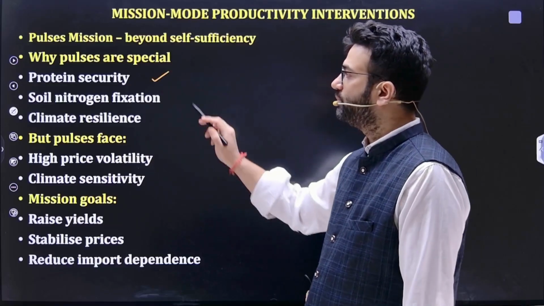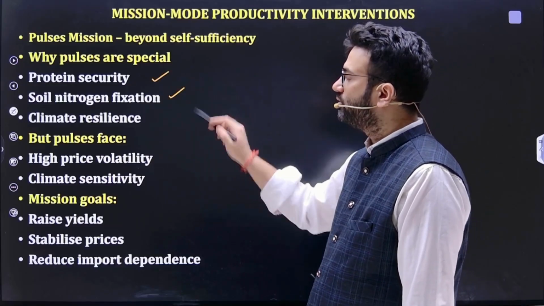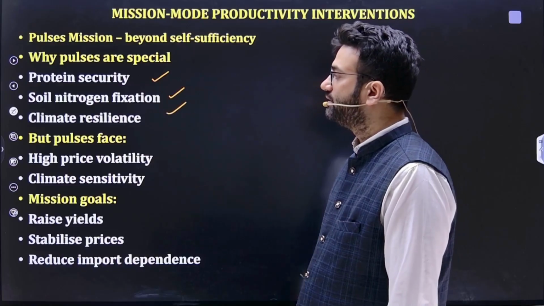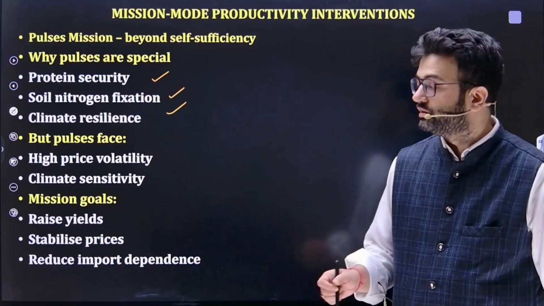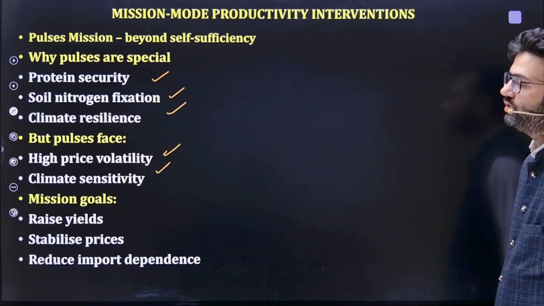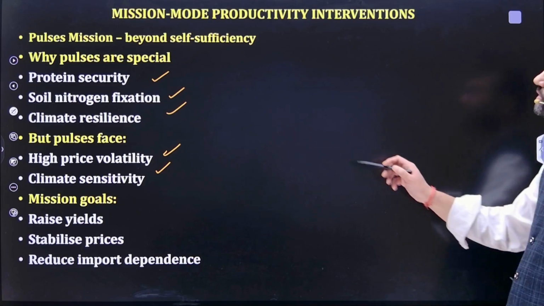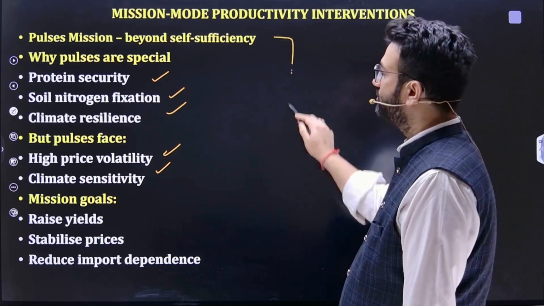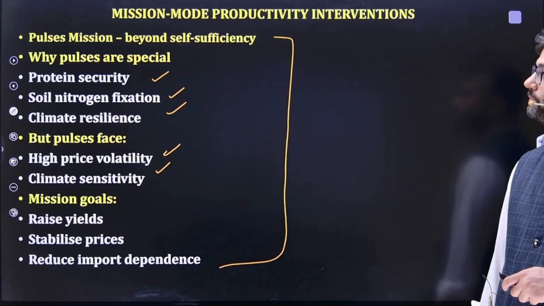First, they give protein security, help in nitrogen fixation, and are climate resilient. But the problem is the prices are very volatile. They are also sensitive to climate vagaries. So the mission goal is to raise the yield of pulses, to stabilize prices, and to reduce the overall import dependency. That's why this mission mode productivity intervention for pulses is very, very important.